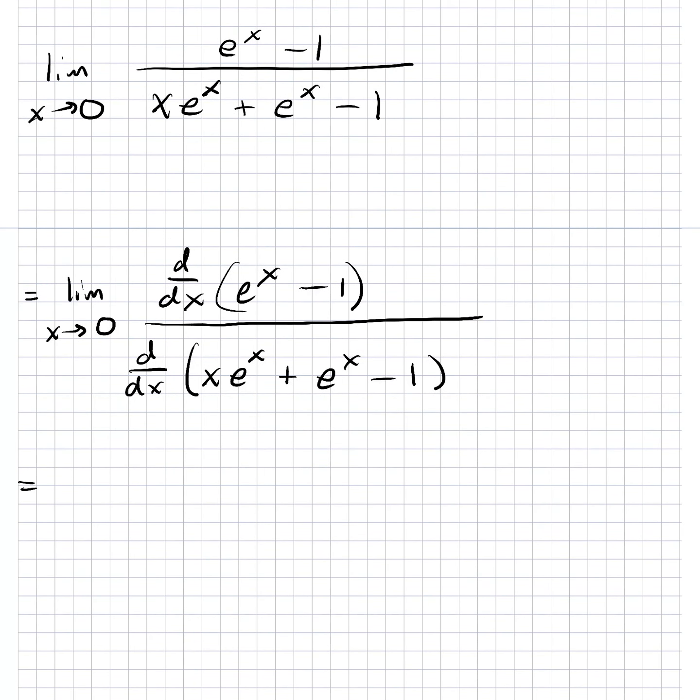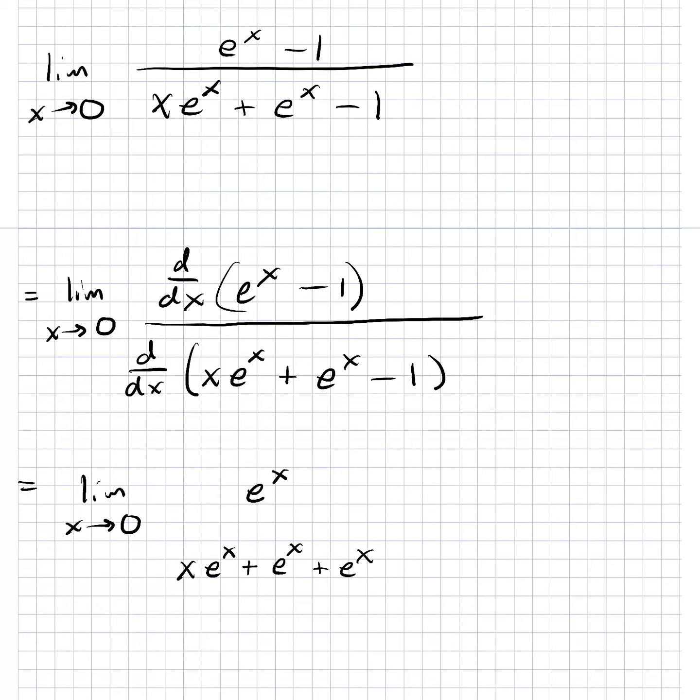Now, I'm going to do this in a little bit more shorthand. The derivative of e to the x is itself, so this is going to be the limit as x goes to 0. The derivative of e to the x is itself, so that one persists. The derivative of 1 is 0, so that's gone. For this first one, we have to use the product rule. It's going to be the first times the derivative of the second, plus the second times the derivative of the first. Again, the derivative of e to the x is itself, and the derivative of 1 is 0, so that term is gone.